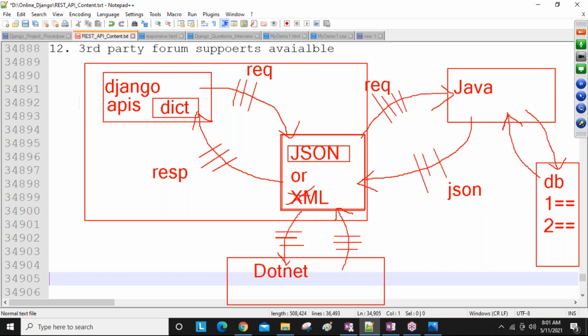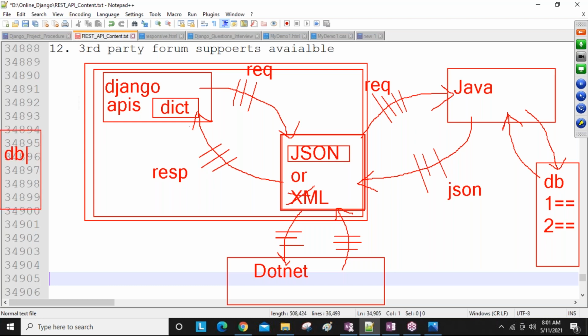Now guys, all of this is only demonstration. I'm telling you why you need to learn this Django REST framework. When we start our programs, all these conversions we are going to do manually. For example, assume my Django also has a database. This database data in Django we are accessing.